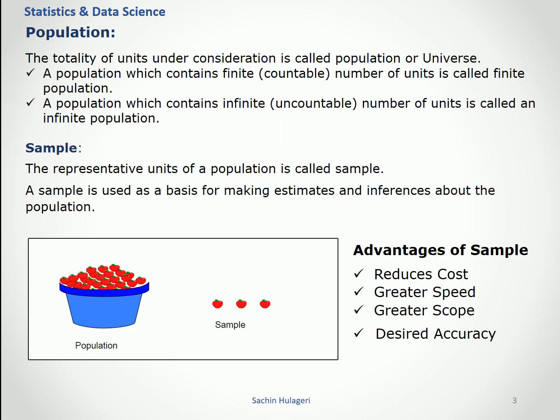Sample. The representative units of a population is called a sample. A sample is used as a basis for making estimates and inferences about the population. For example, as shown in the picture, we have fruits filled in a basket. The 3 fruits taken out from the basket is called a sample. Advantages of sample: it reduces the cost, greater speed, greater scope, and desired accuracy.